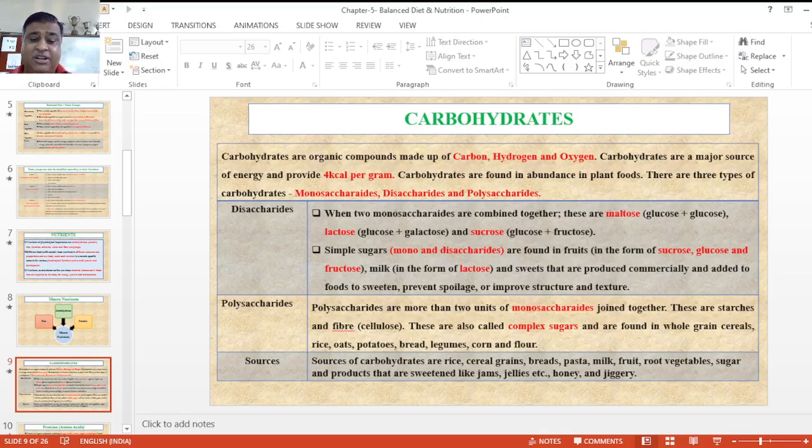Next is polysaccharide, where the quantity is more than 2 units, and here a combination of monosaccharides is jointly together, and it is a mixture of starch and fibers, and that is called cellulose. You can call it one type of complex sugar, meaning monosaccharides and disaccharides are simple types of sugar, but polysaccharides are complex types of sugars. Whole grains, rice, oats, potato, breads, legumes, corn and flavors.